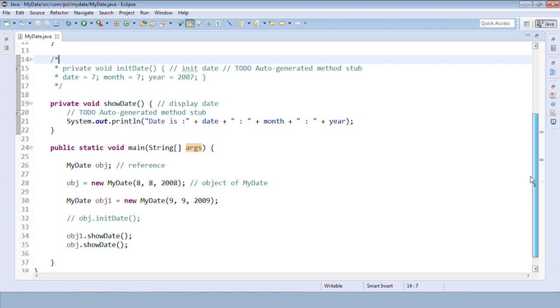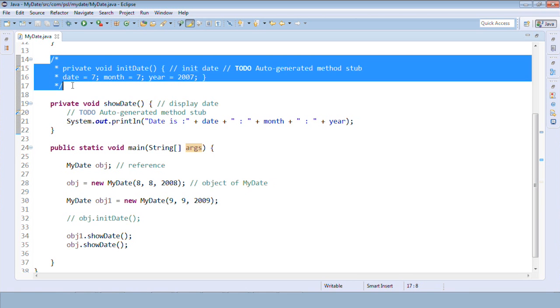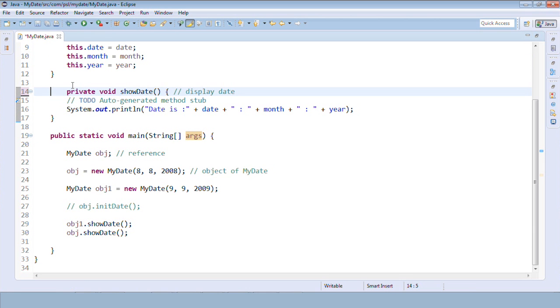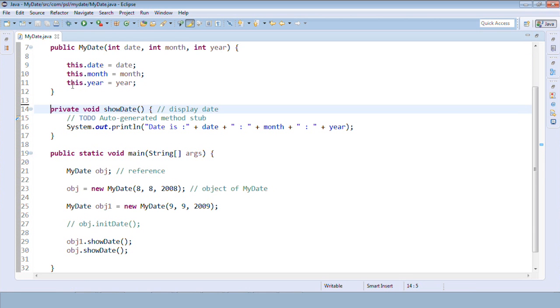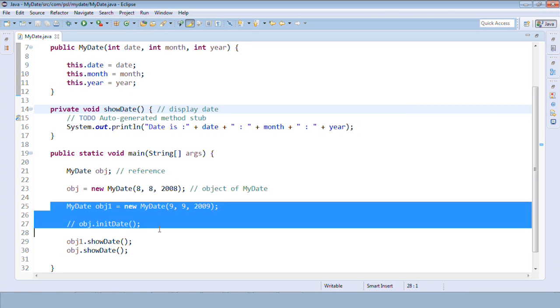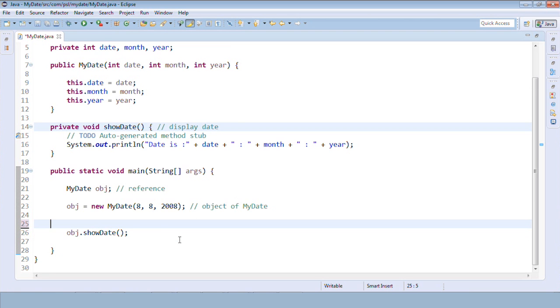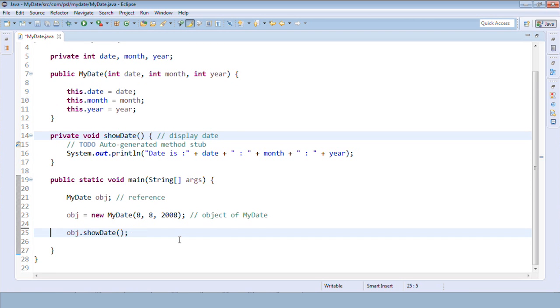Let's talk about the third use of this. The third use of this is to do constructor chaining. Let's understand what we mean by constructor chaining now. Let me remove this, I don't require it. Now I'll just remove the newly created objects as well. I'll just simplify this. I have a simple MyDate program now.